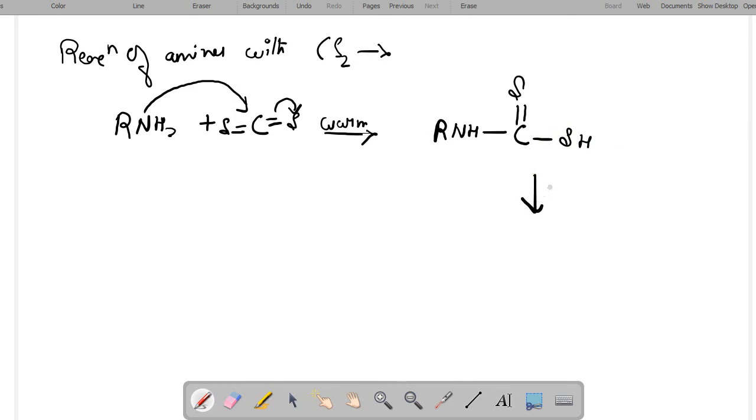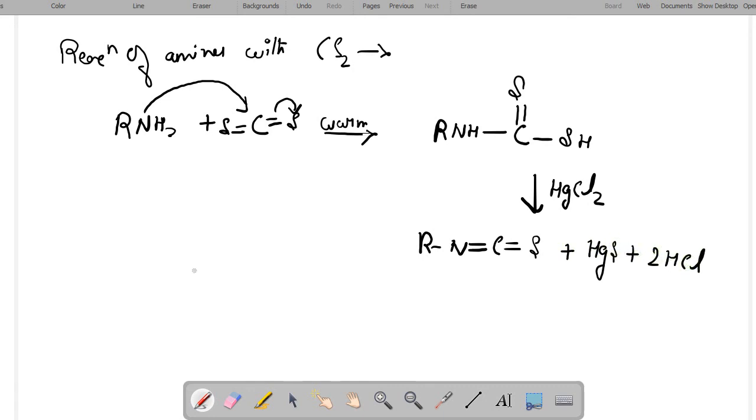Okay, and on further treatment with mercuric chloride, formation of alkyl isothiocyanate with mercuric sulfide and hydrochloric acid will take place.